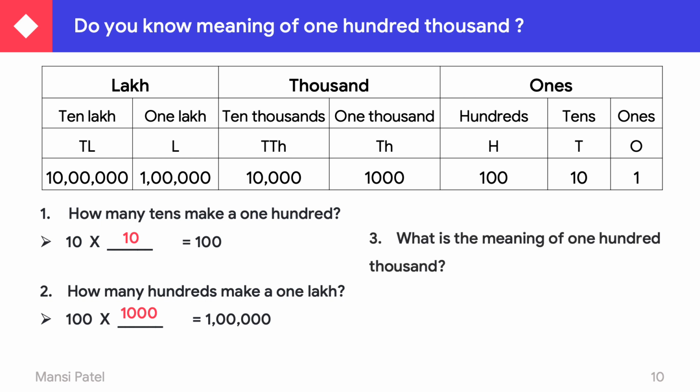Your third question. What is the meaning of 100,000? 100,000 means we have to multiply 100 with 1000. Then what are we getting? We are getting 1 lakh. So we can say the meaning of 100,000 is 1 lakh.